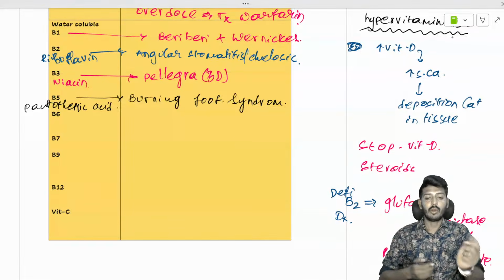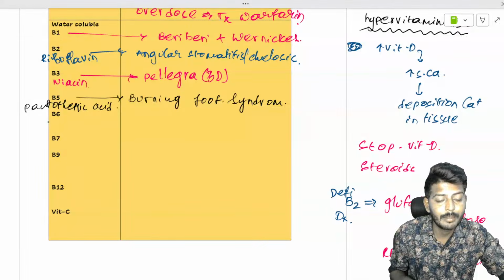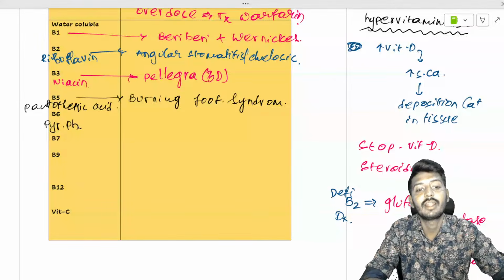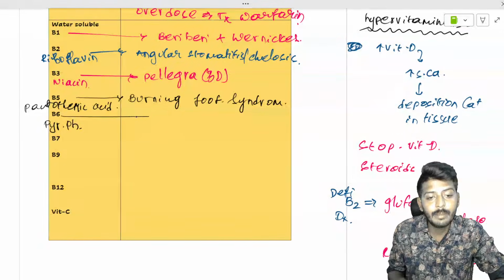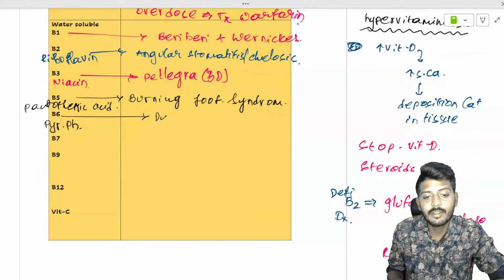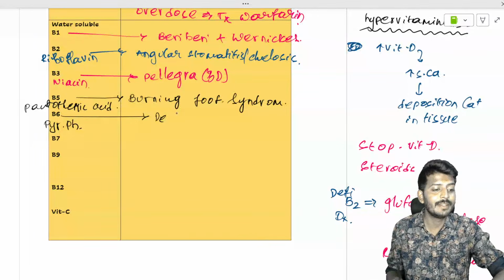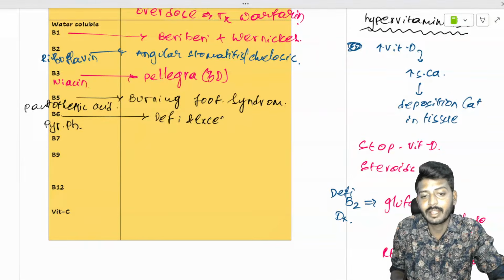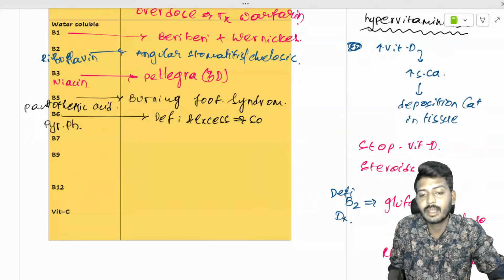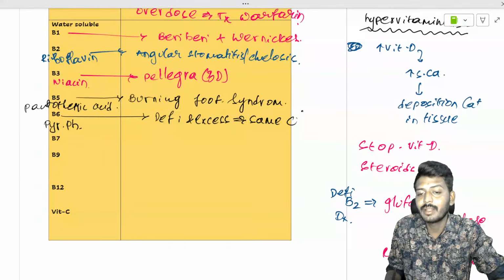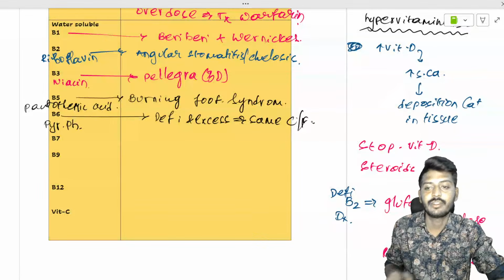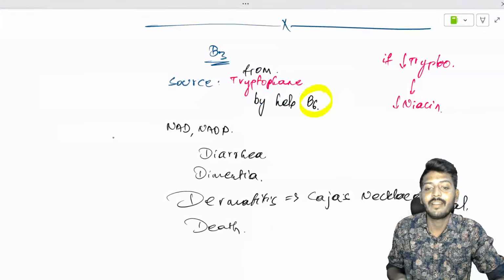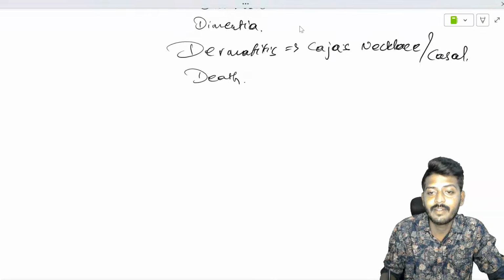Now let's talk about vitamin B6. Vitamin B6 is also called pyridoxal phosphate. Deficiency and excess of vitamin B6 both have the same clinical feature. What are the clinical features of B6 excess and deficiency, and the role of B6 in the body? This is very important.